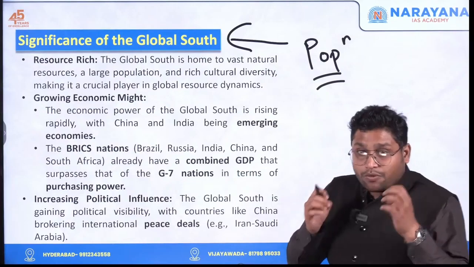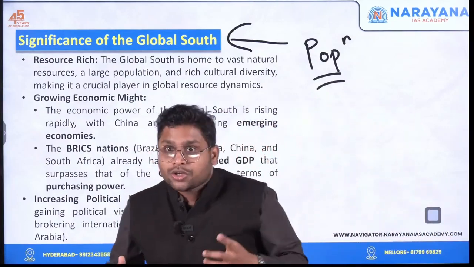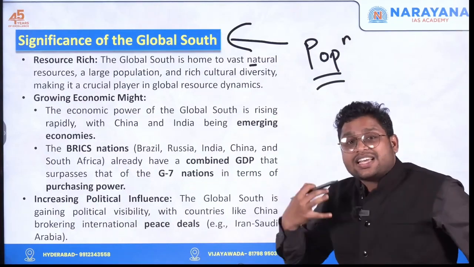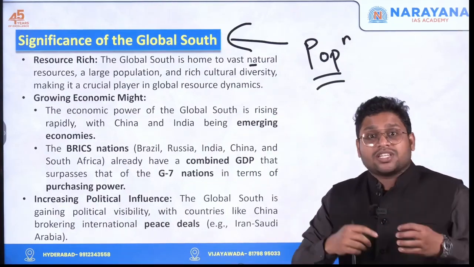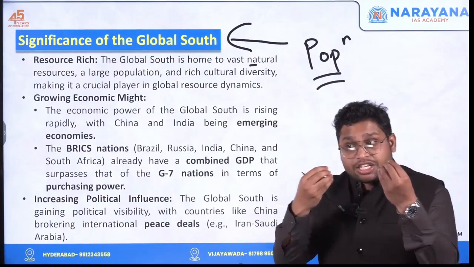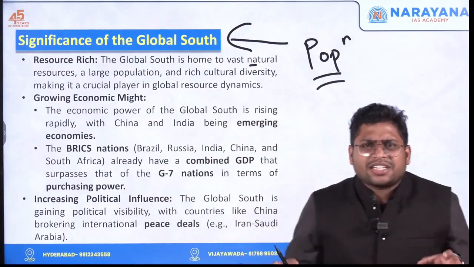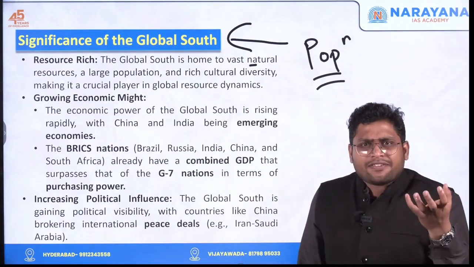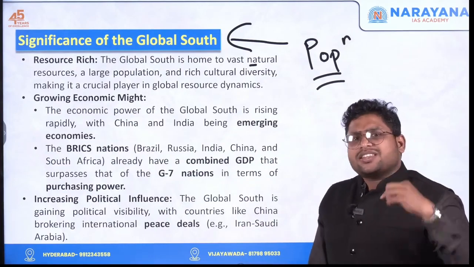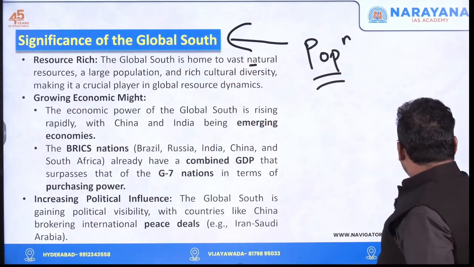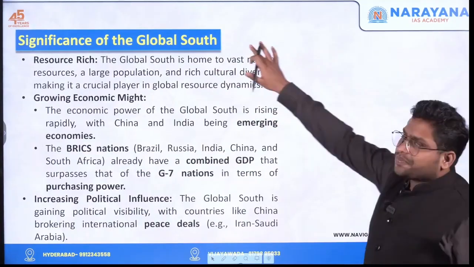They can provide really good economic growth. Apart from that, these countries have got natural resources also, such as rivers, mountains, forests, biodiversity. If you look at the biodiversity part, then you will see that it is maximum in the global south part. So resources are there with global south.